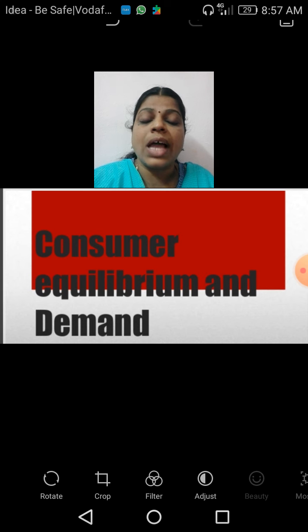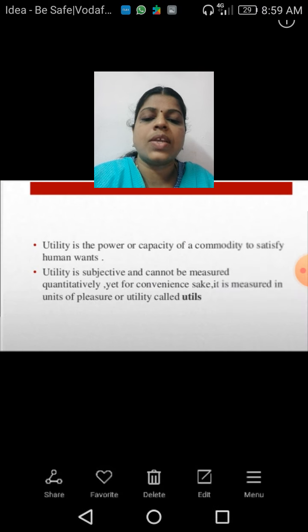So that's why we are all using such commodities. Is it clear? And this property of the commodity leads to the usage of the term utility. What? Utility.